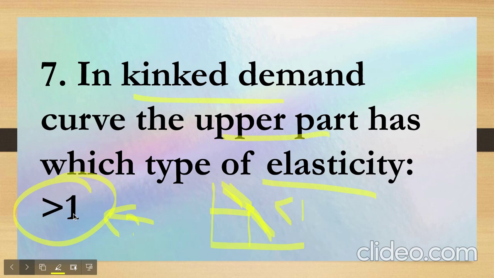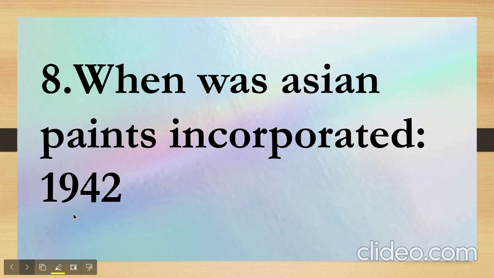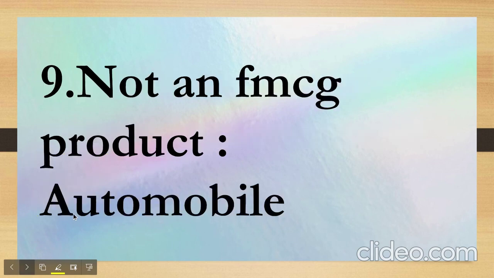Okay, let's move ahead. The next question was, when was Asian Paints incorporated? The correct answer was 1942. The other options were 1868, 1949, and 1950. My answer went wrong. Never mind. Let's move ahead. Which is not an FMCG product? Now, the answer was automobile, okay, because it's not a fast moving consumer good.